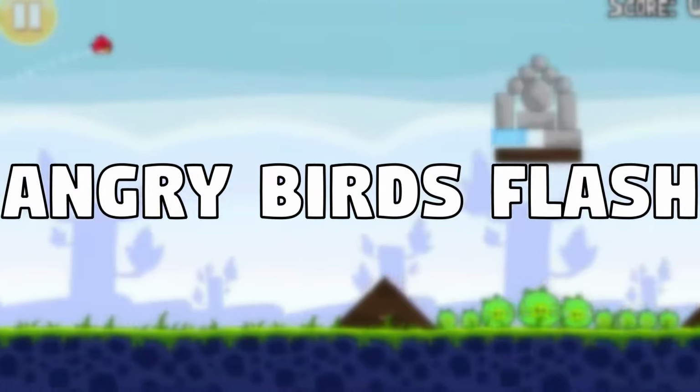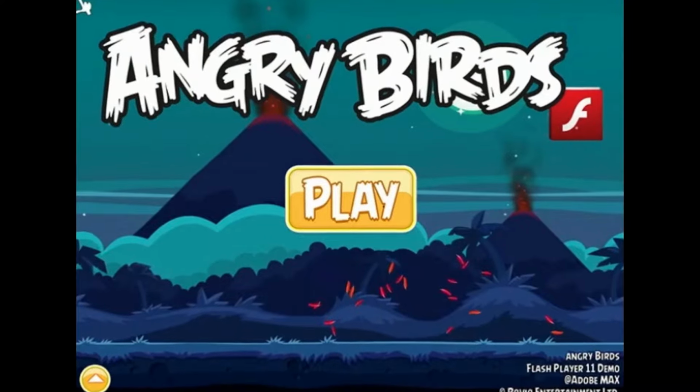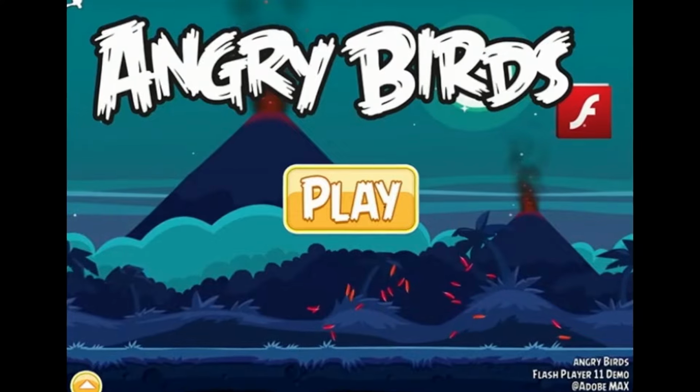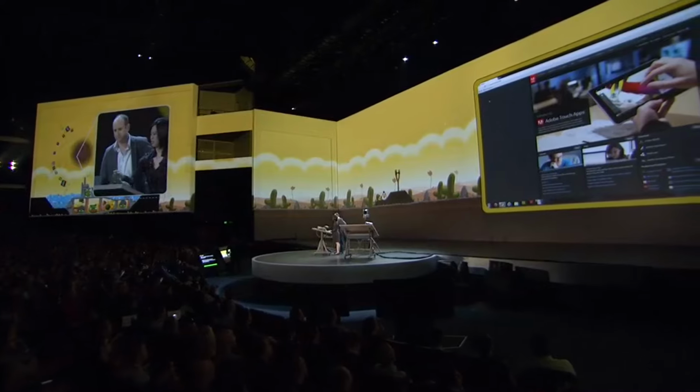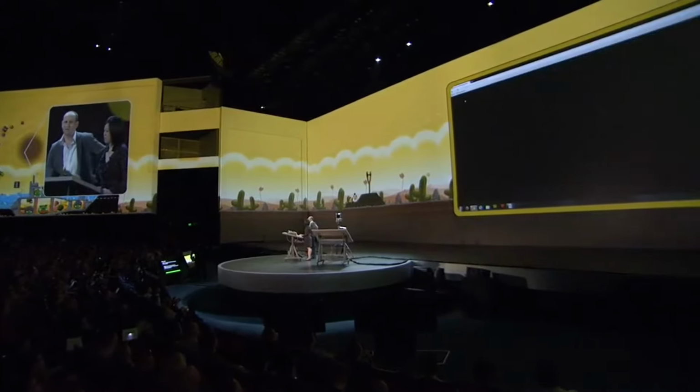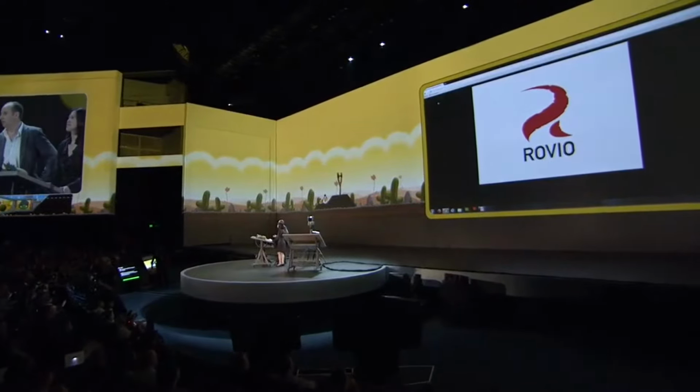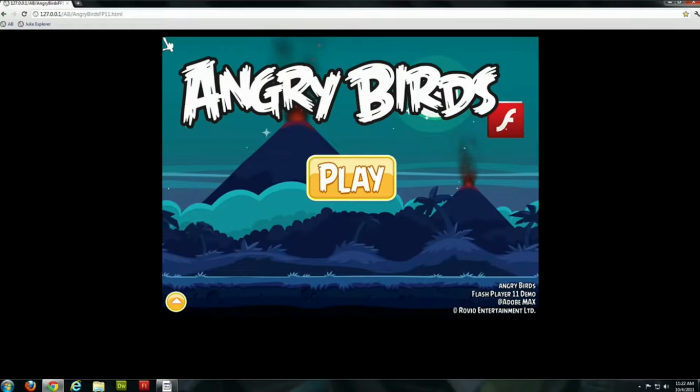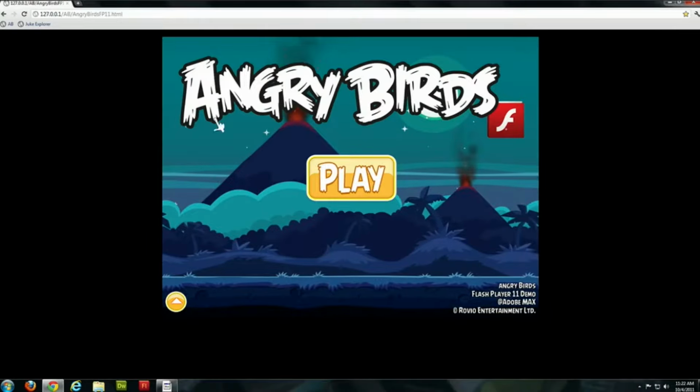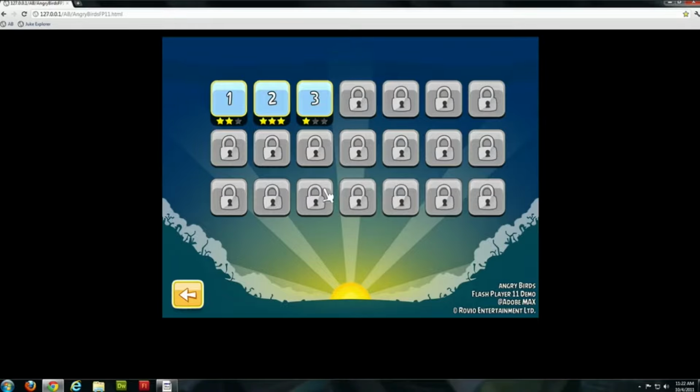Angry Birds Flash. Angry Birds Flash is an unreleased Flash-based version of Angry Birds. It was first showcased at the Adobe Max 2011 event, with a demo of the game exclusively built to show it off at this event and properly announce it. This demo had 21 levels and a new volcano level theme.